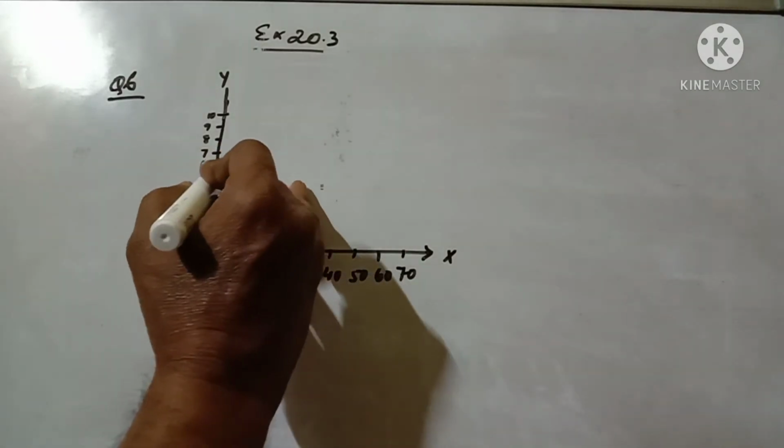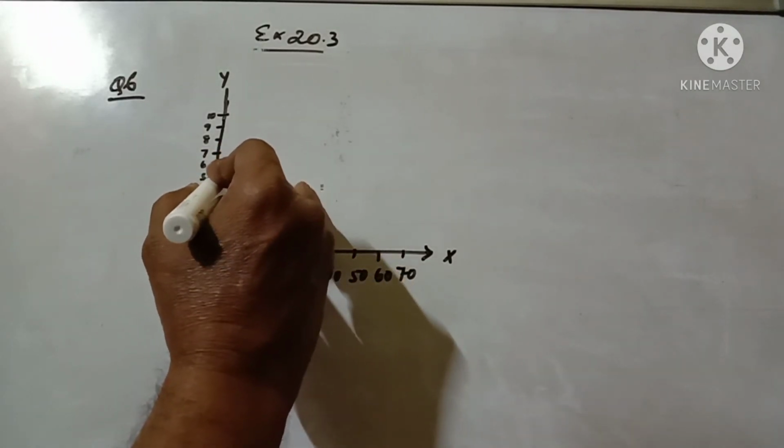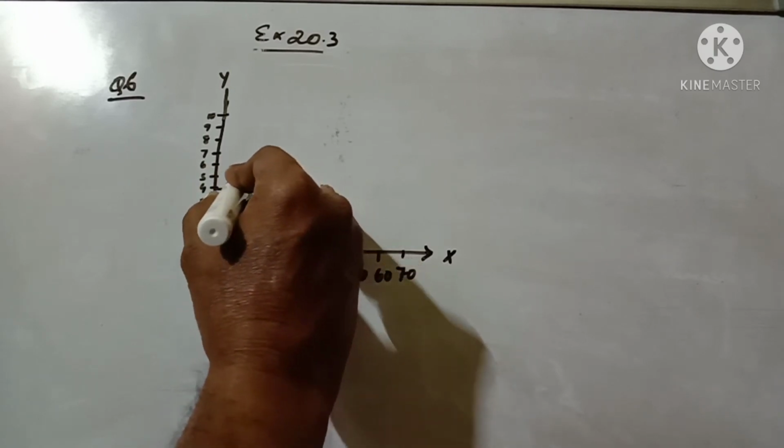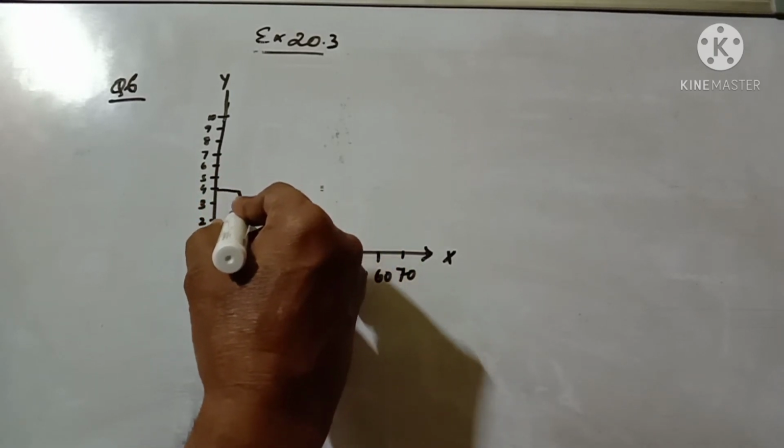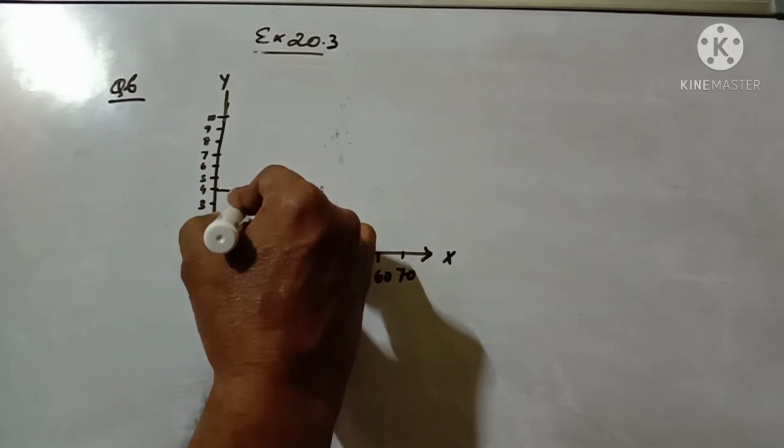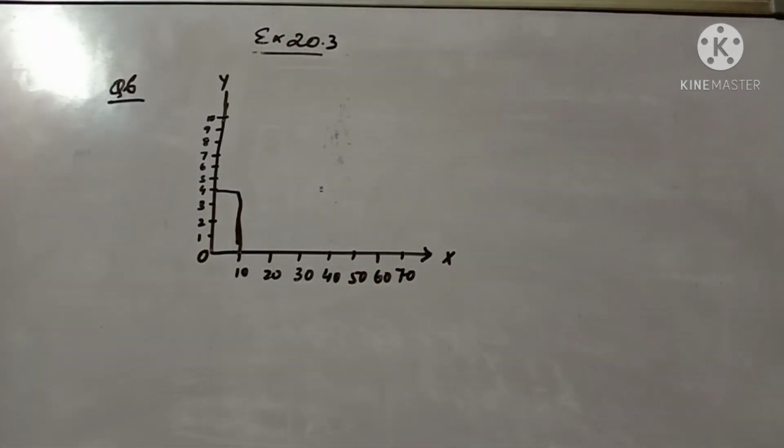Once again I am telling you, this is a continuous frequency distribution. Now 10 to 20, how many are there? 10.